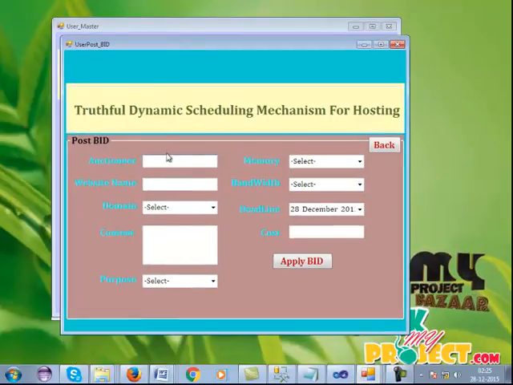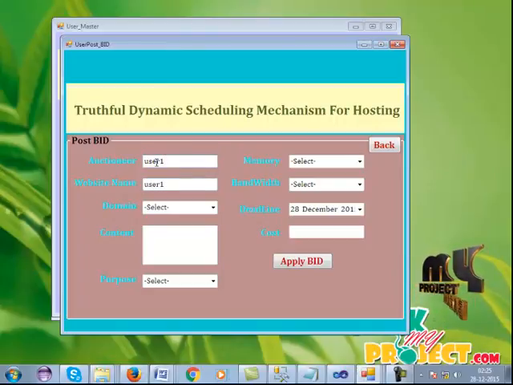Here I give some request details. Owner name is user1 and the website is www.user1.com, and the domain name is .in. So here I selected .in.